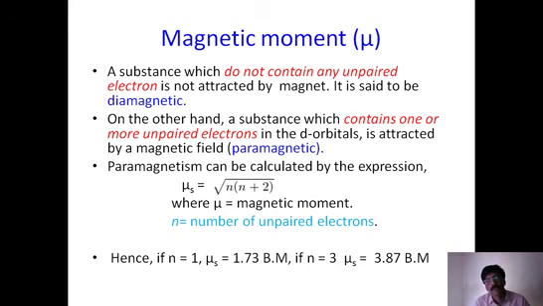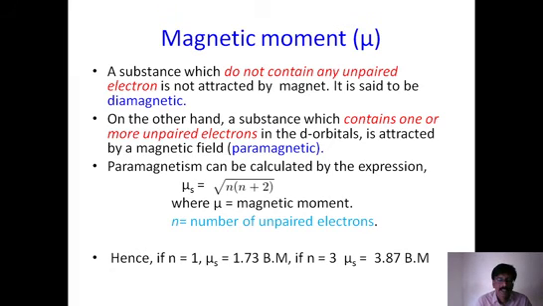Based on the magnetic moment, we need to decide whether the given complex is diamagnetic or paramagnetic. If the magnetic moment value is 0, then it is called diamagnetic. If the magnetic moment value is not 0, whatever it is, the minimum value is 1.73, because n equal to 1 is the minimum. So it starts from 1.73 and may go to any maximum possible number. In all those cases, the complex is called paramagnetic.